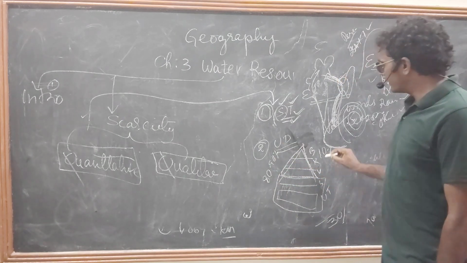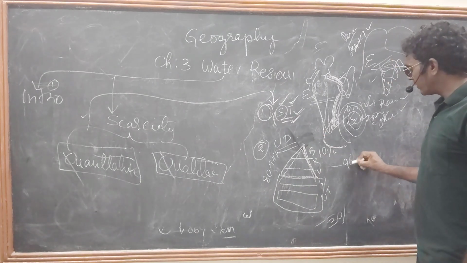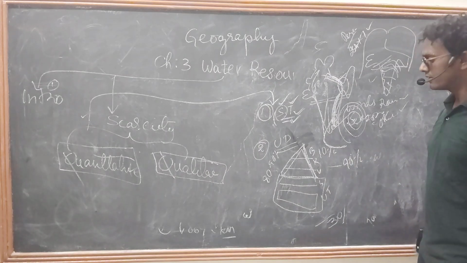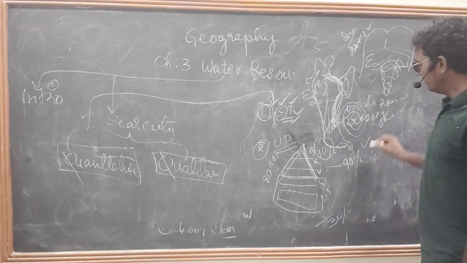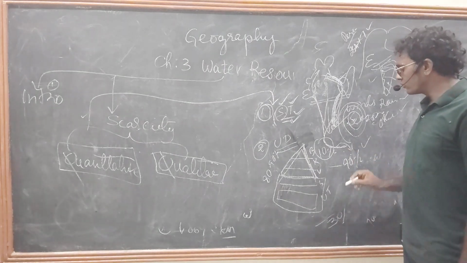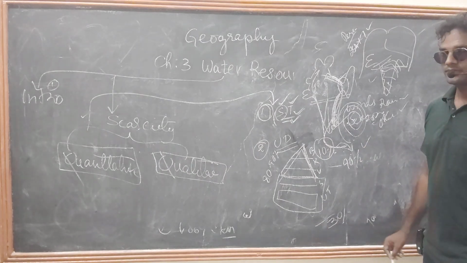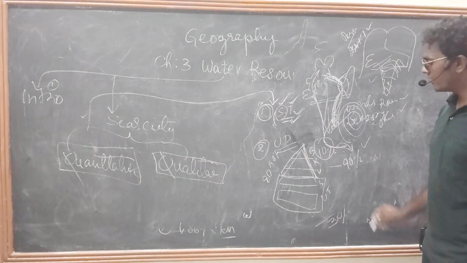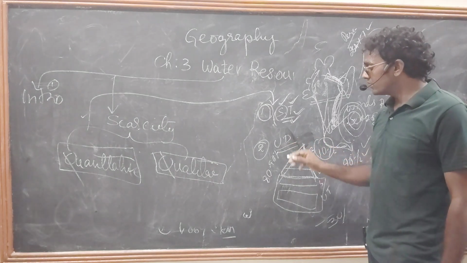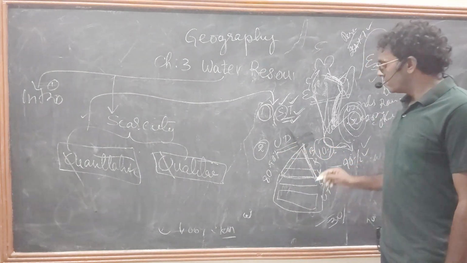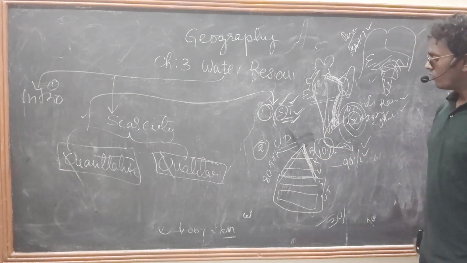But these 10% of people have 90% of the land in their hands. And these people are also using much more water. They are utilizing it. This is the unequal distribution of water among the different communities. These communities get more water and use more water resources.